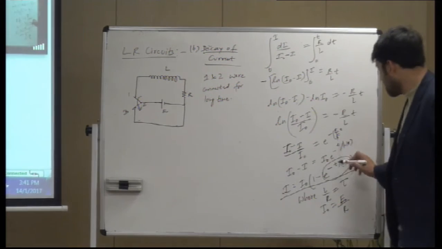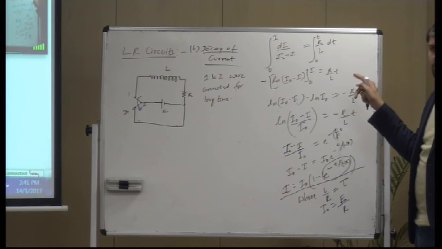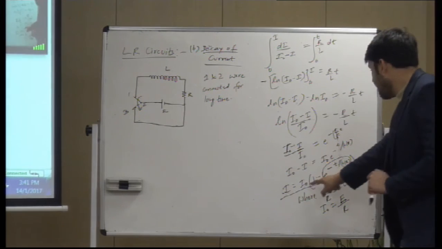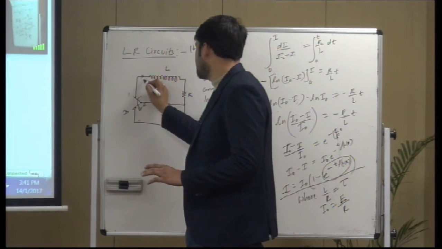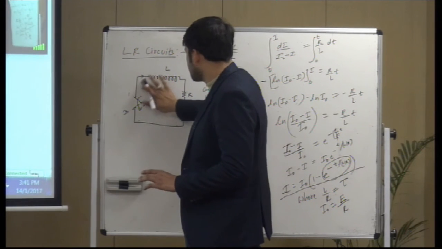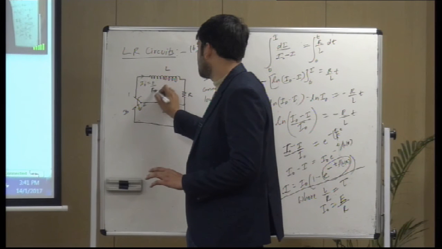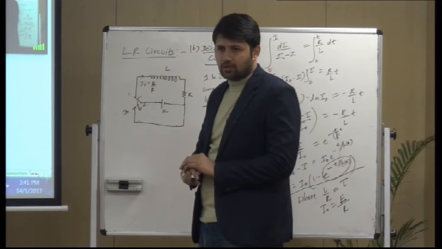When t becomes infinite, this becomes e raised to minus infinity, or 1 by e raised to infinity, which is 0. So current would be I naught, which is E by R. So a steady current of value E by R was flowing, due to the long-time connection.